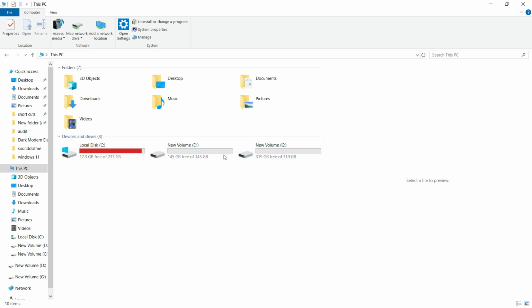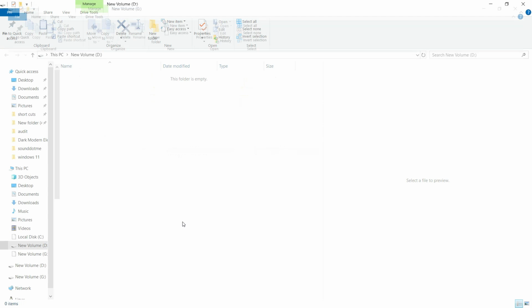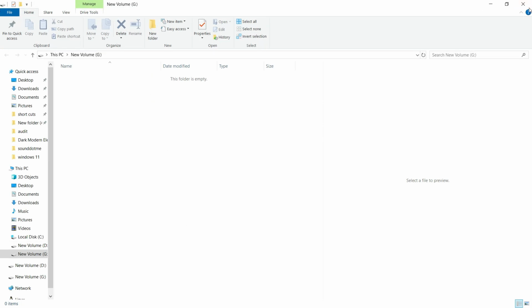So you make sure you have an additional disk, or you can partition your own hard disk or SSD, creating extra space which you can use for backup. But then if your drive crashes, how will you be able to restore files from the same drive? Now then, how do you do backup? Let's close these.